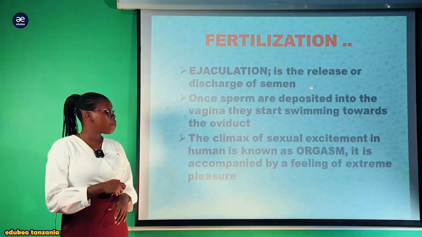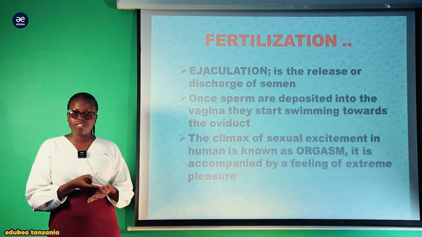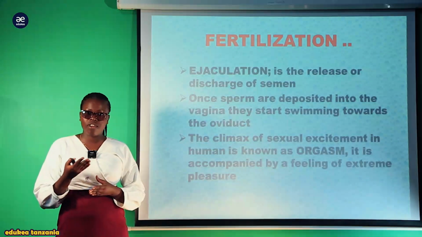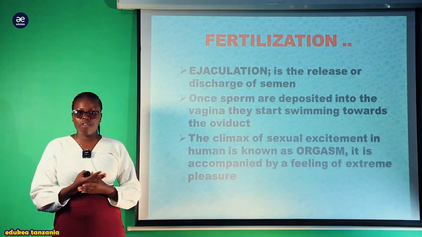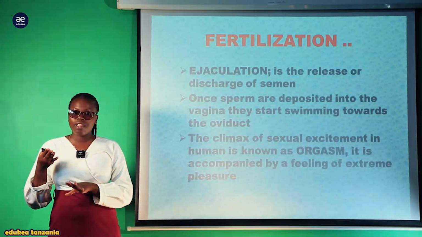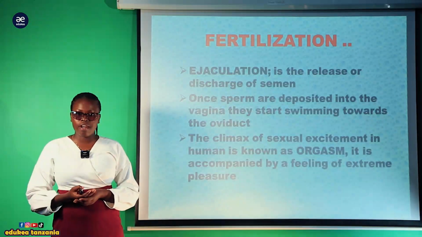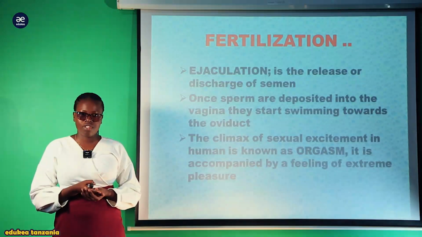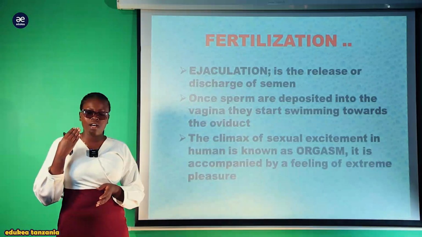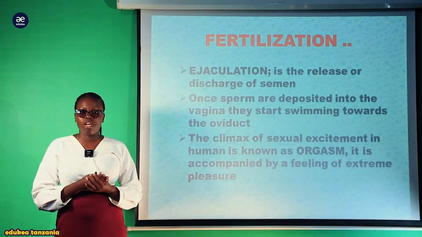Once the sperm are deposited into the vagina, they start swimming towards the oviduct. Kwa hiyo, the oviduct is where fertilization takes place. When the sperm are expelled into the female vagina by means of the erectile penis, they start moving towards the oviduct, where they will fuse with the matured ovum which was released from the ovary for the fertilization process to take place. During sexual intercourse, almost 20 million and above sperm are released per one ejaculation.